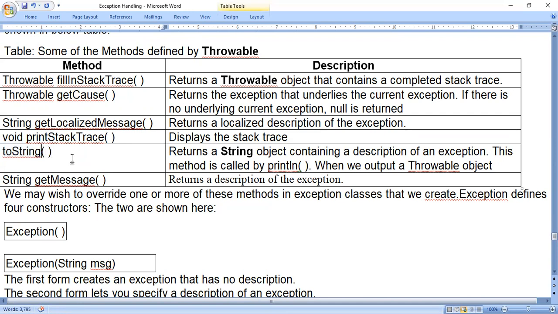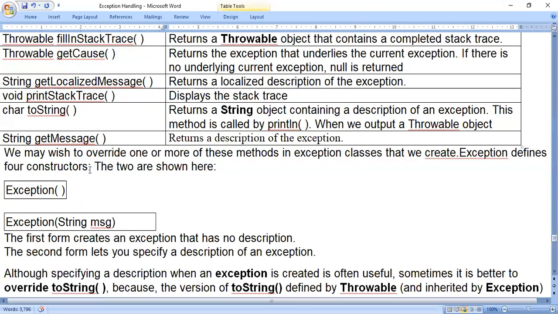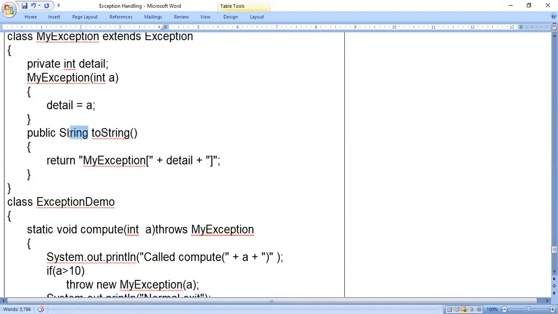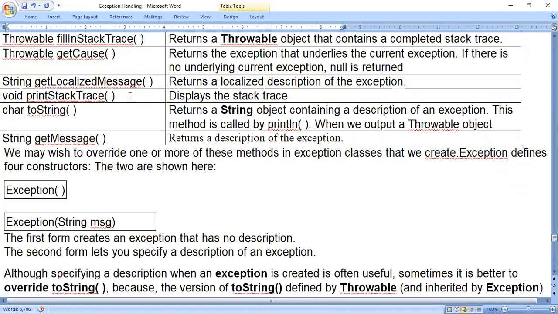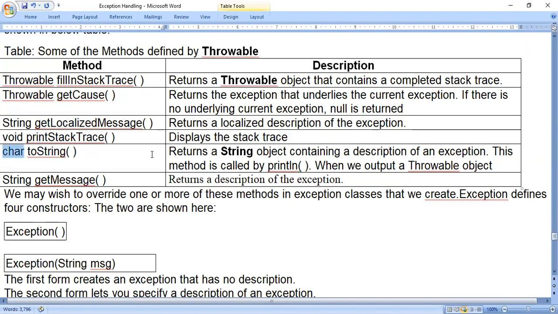When I override this method, thinking that it is a character array, if I use char, it becomes wrong. Instead of using string, if I say char, it is wrong. According to the method present in the Java class library, the return type is a string. I cannot use a char. So in the table, they will give it neatly. You have to use string compulsorily.